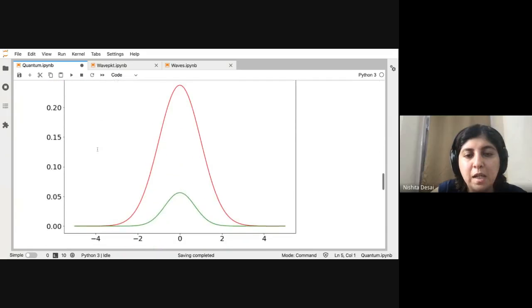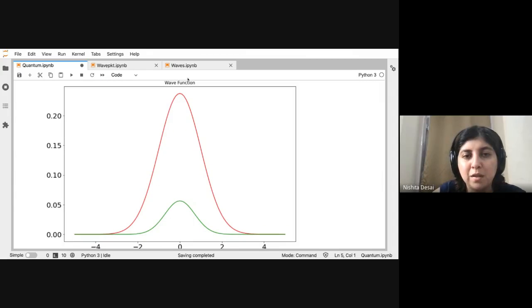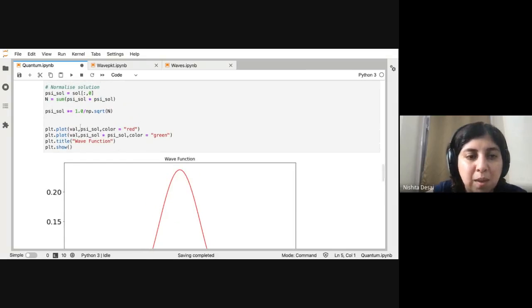For e equals 0, this was your first wave function. And then I also plotted the probability density function. Since the wave function is less than 1, the probability distribution looks smaller in amplitude, but it sums up correctly to 1, as is ensured by this normalization.